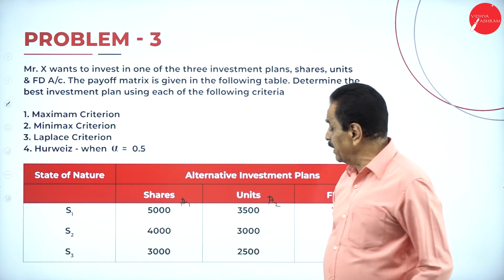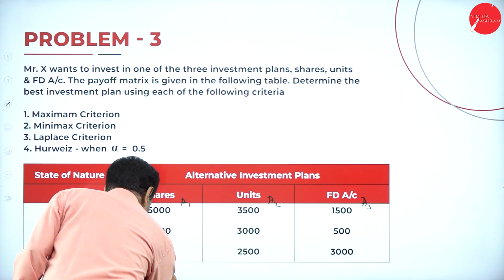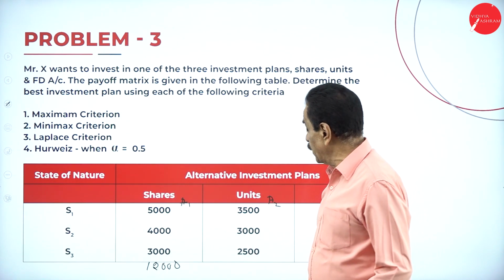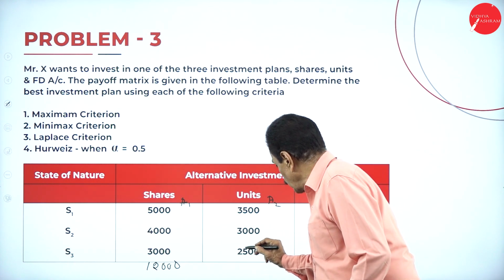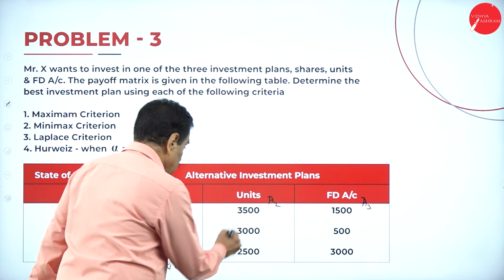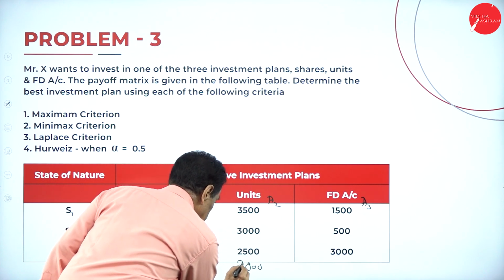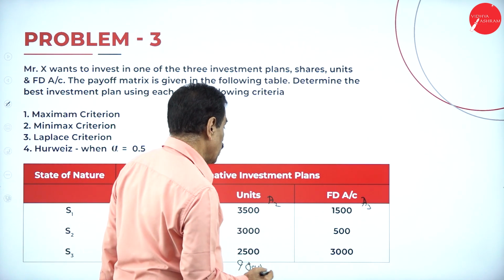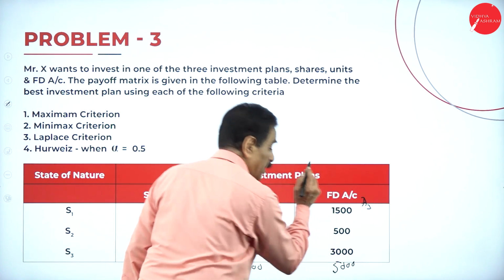First, you add the figures. 5 plus 4 is 9, plus 3 is 12,000. 3,000 plus 5,000 is 8,000, plus 3,000 is 11,000. This is 5 plus 5... 9,000. Coming back here, 1,500 plus 500 is 2,000, plus 3 means 5,000. This is the total result.